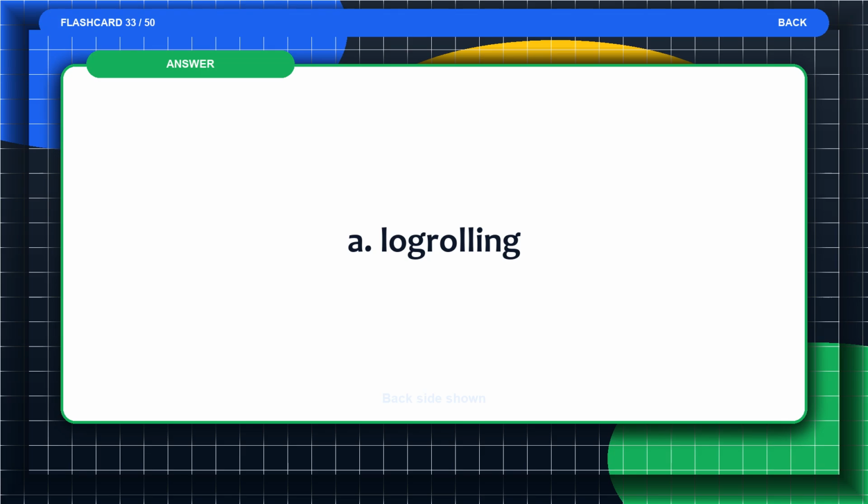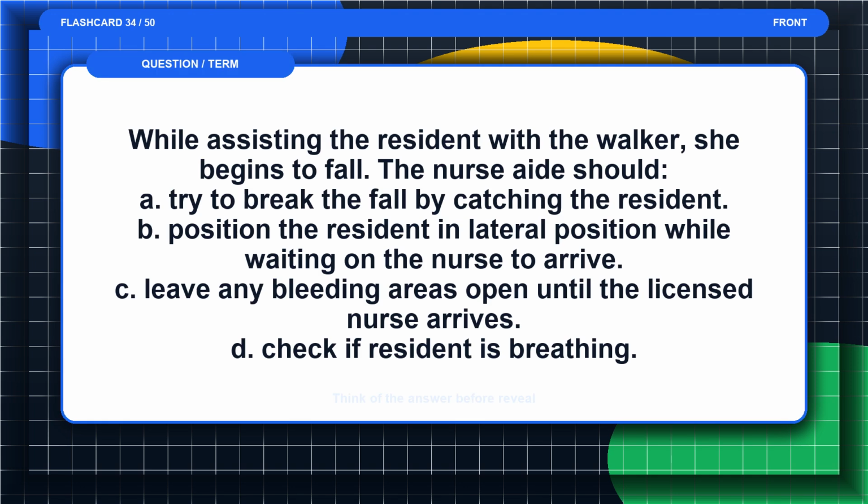The answer is A. Log rolling. Flashcard 34. While assisting the resident with a walker, she begins to fall. The nurse aide should: A. Try to break the fall by catching the resident. B. Position the resident in lateral position while waiting on the nurse to arrive.